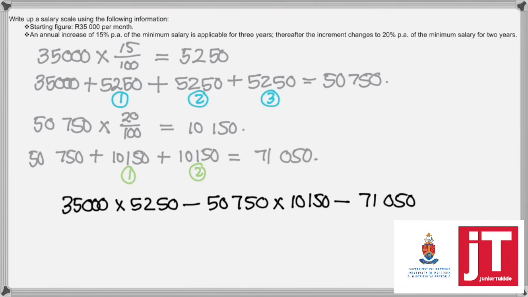So if you now have to write out the salary scale, we start with 35,000 increased by 5,250 to a maximum of 50,750 as your first notch. Then we increase by 10,150 to a maximum of the salary scale of 71,050 Rand.